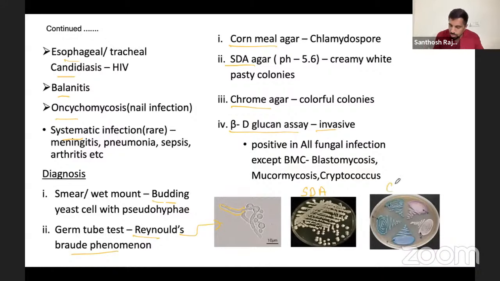And this is a chrome agar. In chrome agar, you can see it looks like a rangoli, different colors. Each color represents an individual Candida. It could be Candida albicans, it could be dubliniensis, different varieties we have, parapsilosis, so many. You don't need to remember all those things, but you can identify Candida species by this one. Right, now next one.